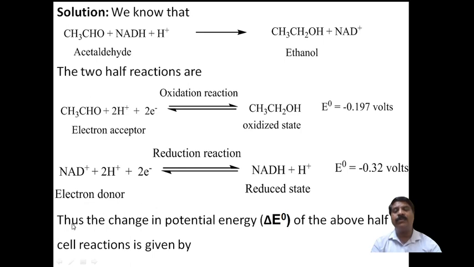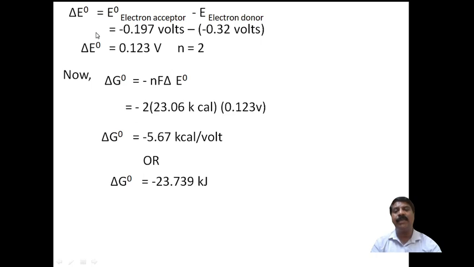From this we write the change in redox potential, delta E naught of the half cell reaction: delta E naught is equal to E naught of the electron acceptor minus E naught of the electron donor. Then this is the acceptor, that is minus 0.197 volts minus of minus 0.32 volts.